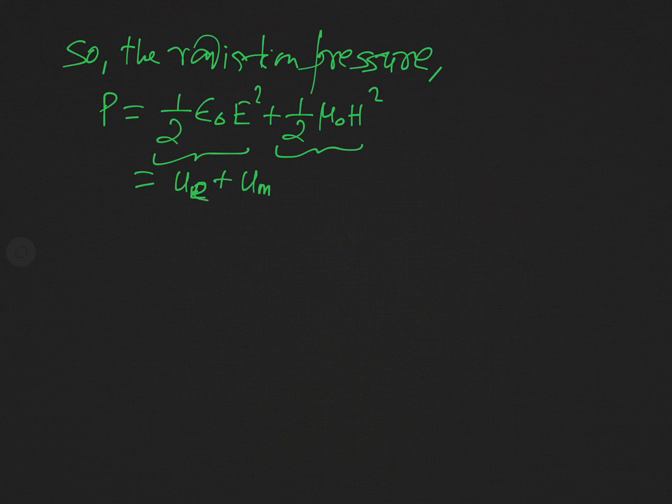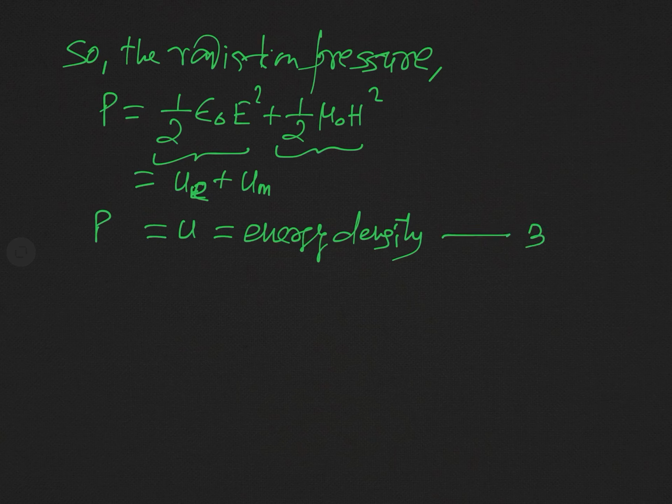This is in fact UM, and so write it small e, UE and UM, and the sum of these two energy densities is simply equal to U, and this U is the total energy density. So you can see that the pressure exerted by radiation on the bounding surface is simply equal to the energy density.